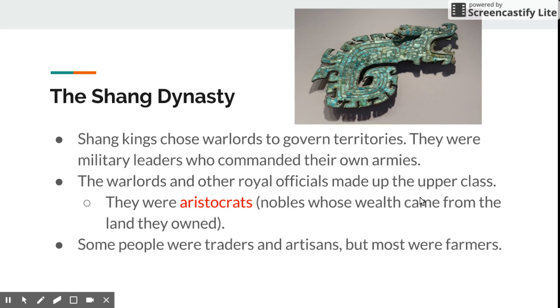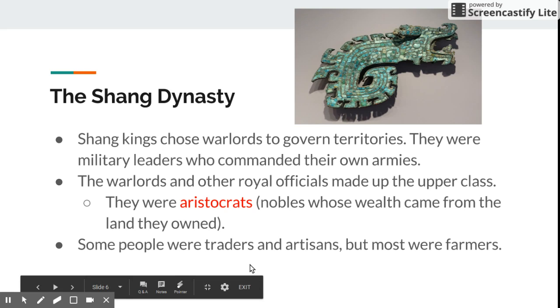Now, if you were not in this upper crust, like we've looked at all the civilizations that we've studied, there's been the wealthy up at the top. Usually it is religious leaders as well. And then just people that own a lot of money are below them. So this is similar. Now everybody else was going to be traders and artisans or farmers.